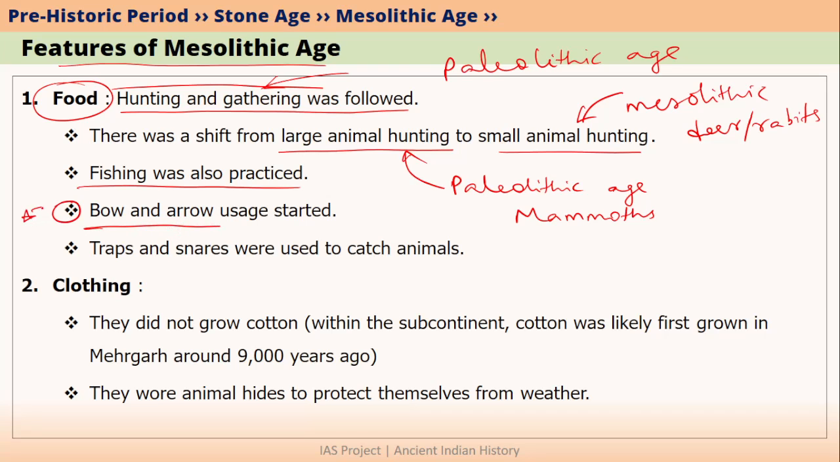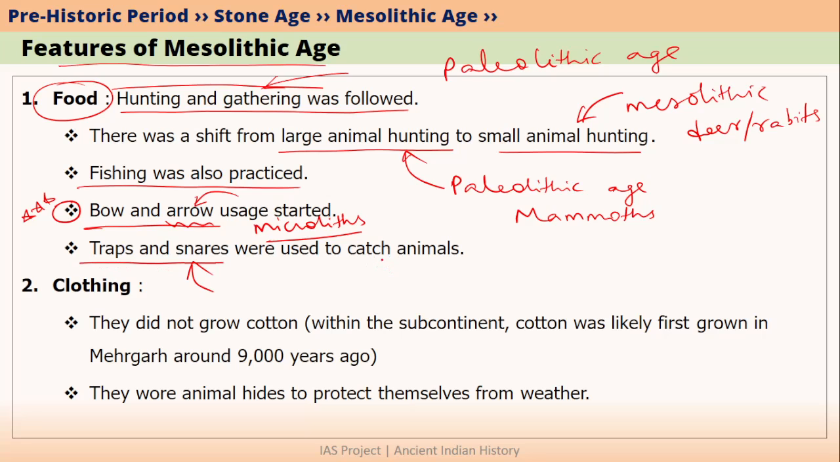Another important development that happened in Mesolithic Age was the invention of bow and arrow. This is very important from the point of view of prelims exam. Arrows were invented because now microliths were invented. We will talk about microliths shortly so you can understand how microliths helped invention of arrow.